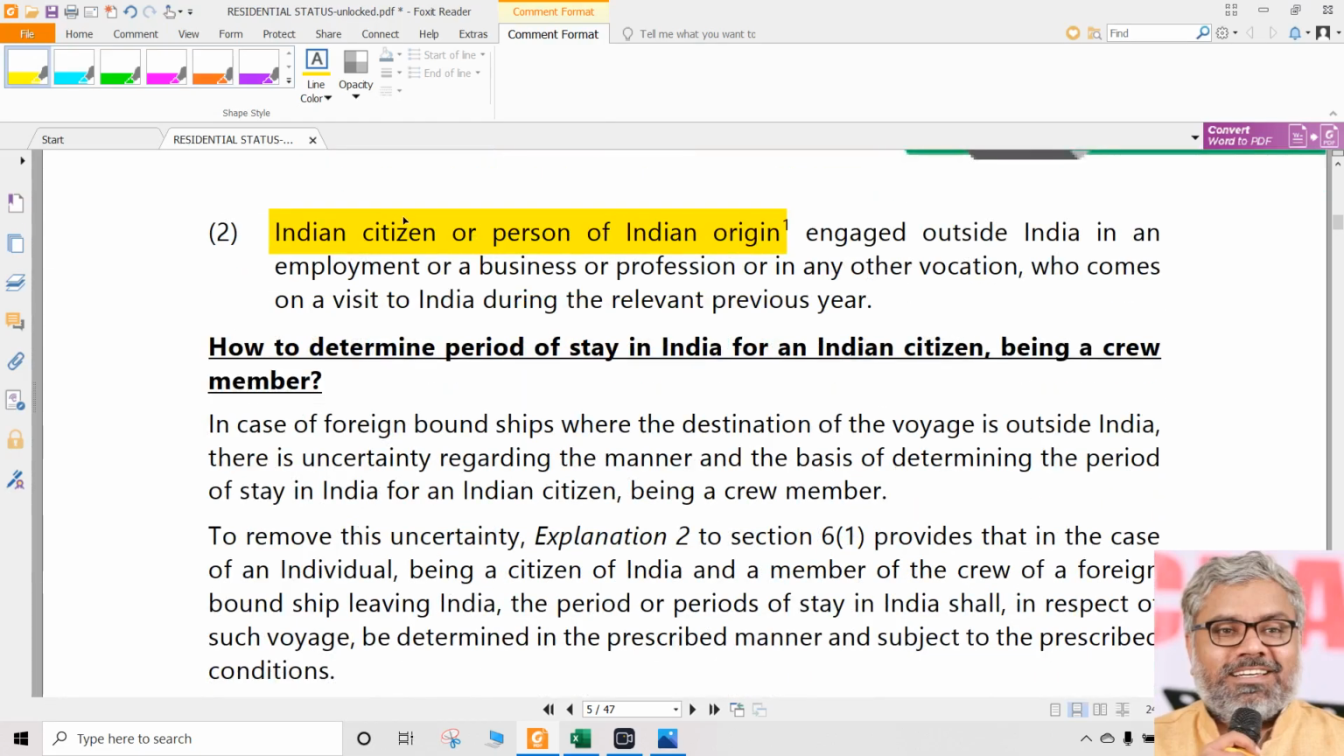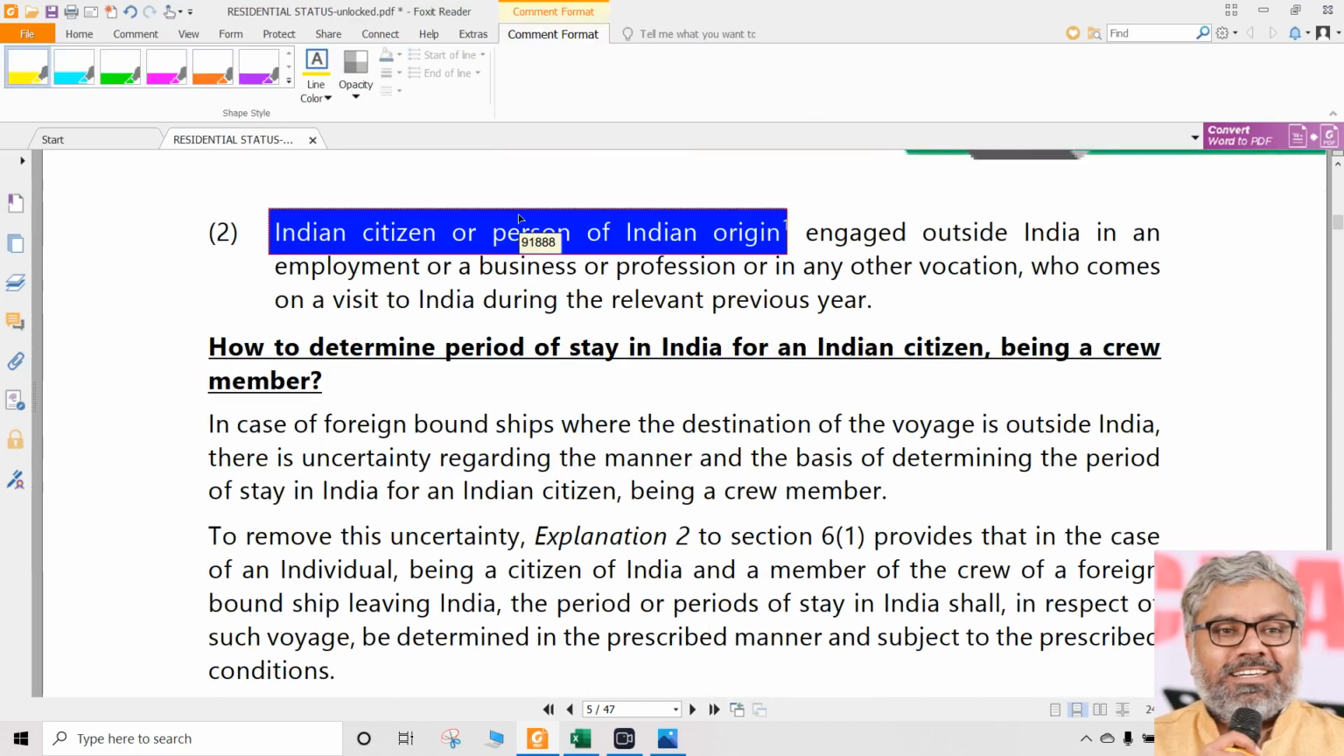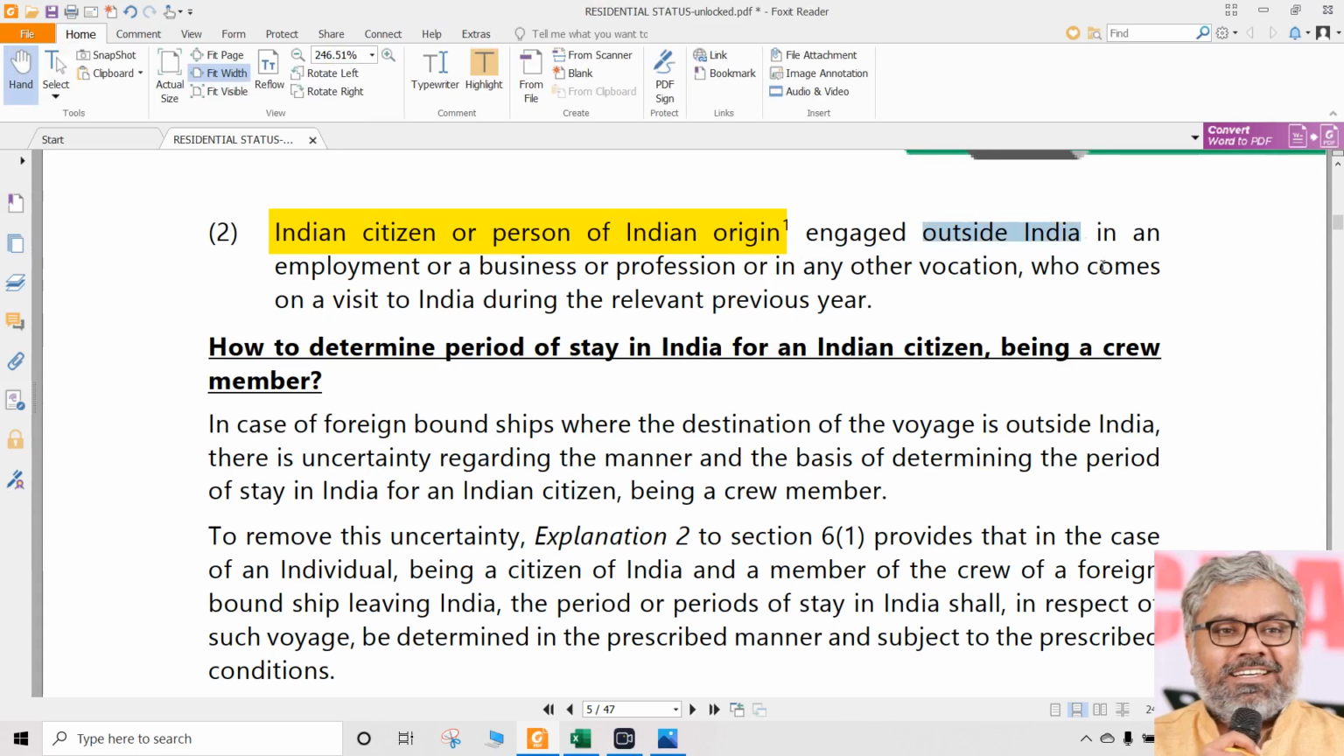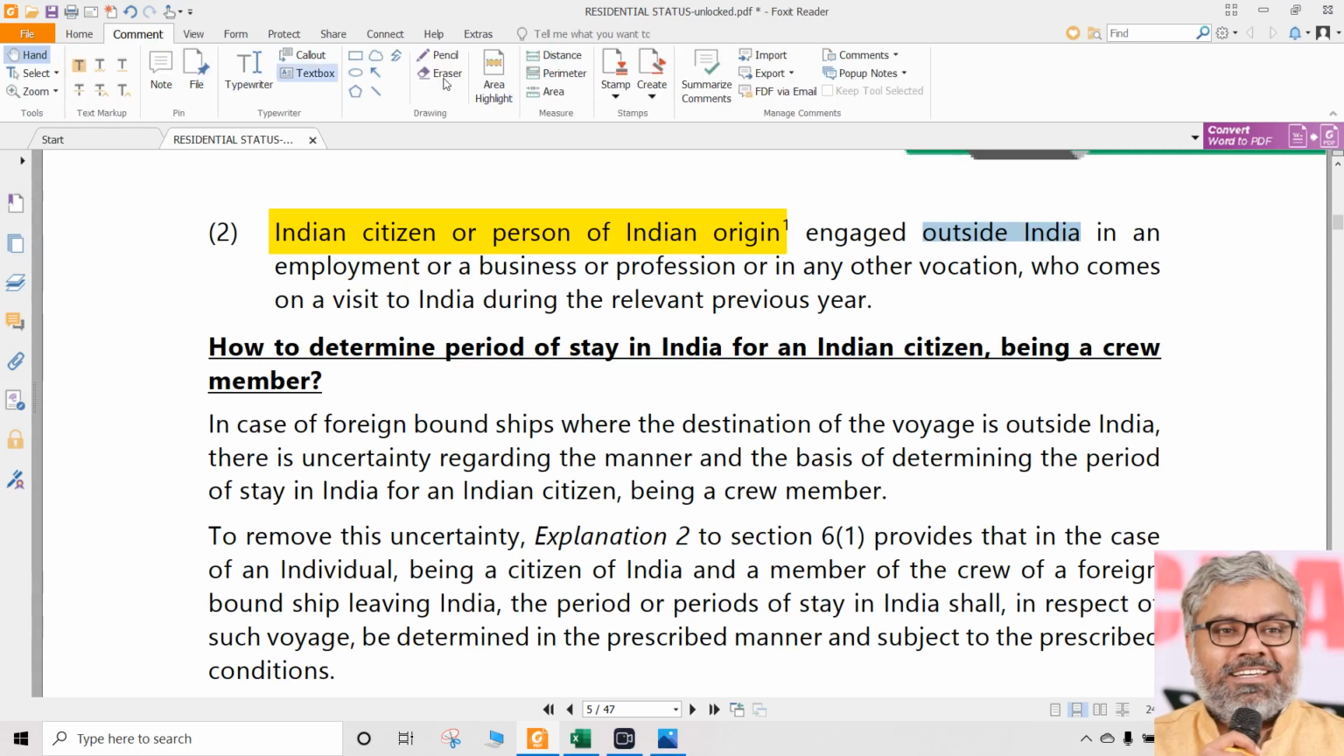The second category is different. The second category of persons are Indian citizens or persons of Indian origin. Normally they are outside India. Normally they are not in India. In general they are outside India, but what they are doing during the previous year is coming to India. They are coming to India on a visit. Once again, don't give your own imaginary meanings to visit. Visit does not mean they have to come to the Taj Mahal or tourist spots, nothing like that. Visit is a visit, not according to our whims and fancies. Visit means they are coming to India, that's all.